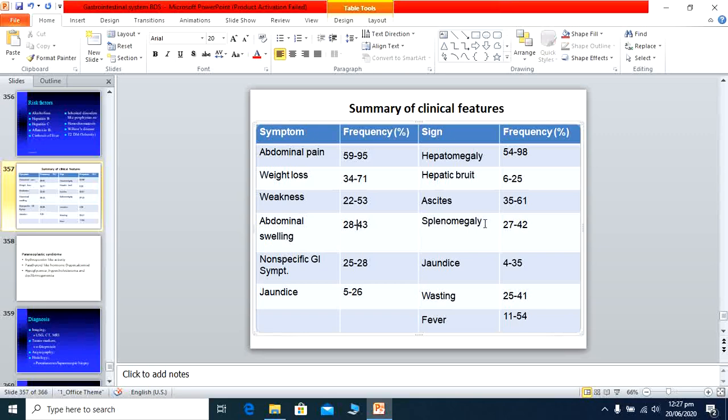Another finding is splenomegaly; the patient has an enlarged spleen, jaundice, and wasting of the muscles, because the patient has cachexia and loss of appetite. So when he eats less and the tumor consumes the body's energy, the patient ultimately develops wasting of the muscles and body. Another important feature is fever. When the liver tissue cells are destroyed, pyrogens are released and they cause fever in the body. So these are the signs and symptoms of hepatocellular carcinoma.